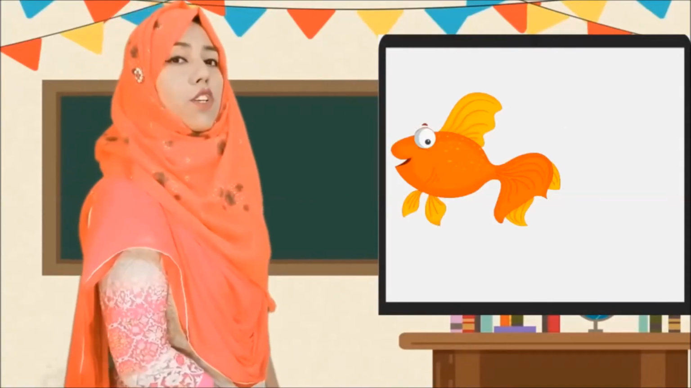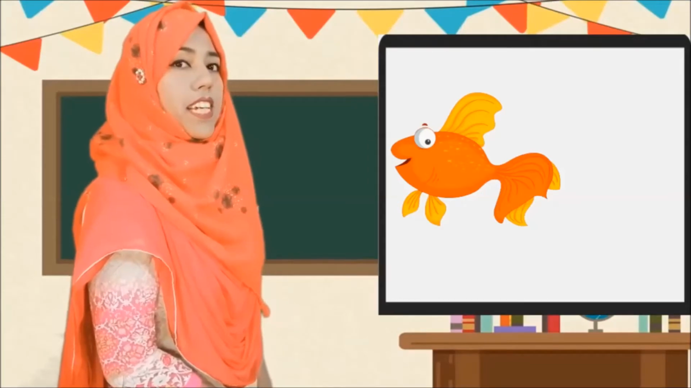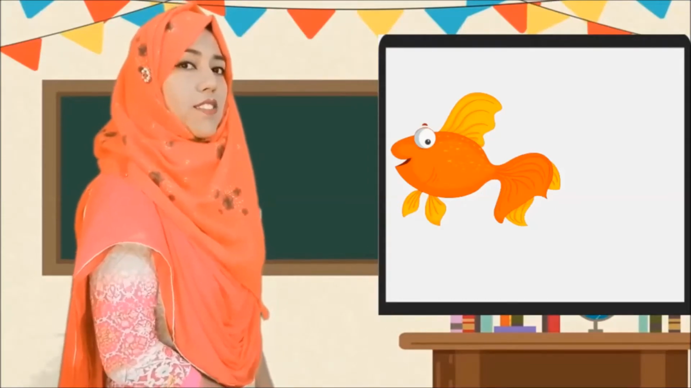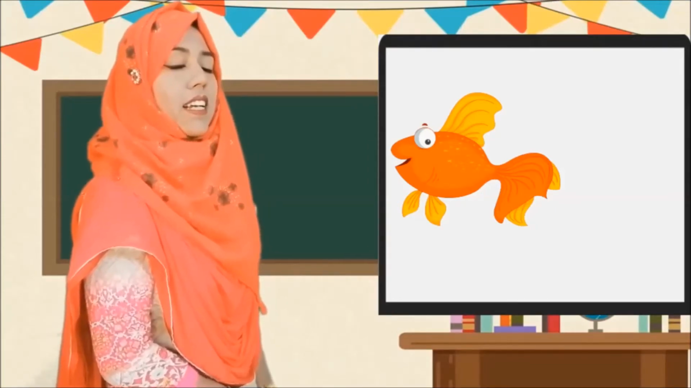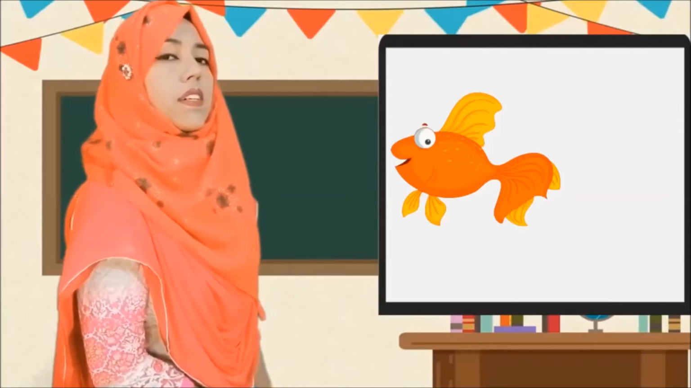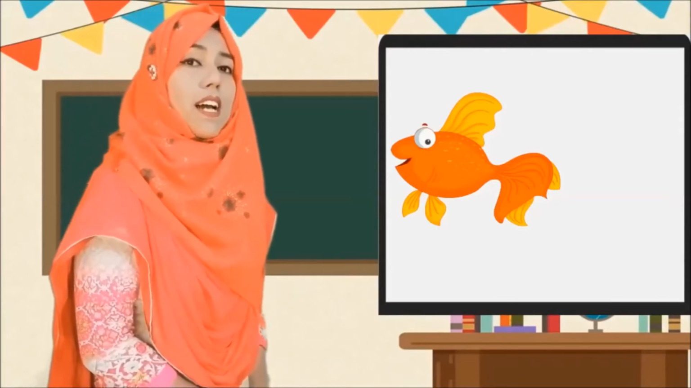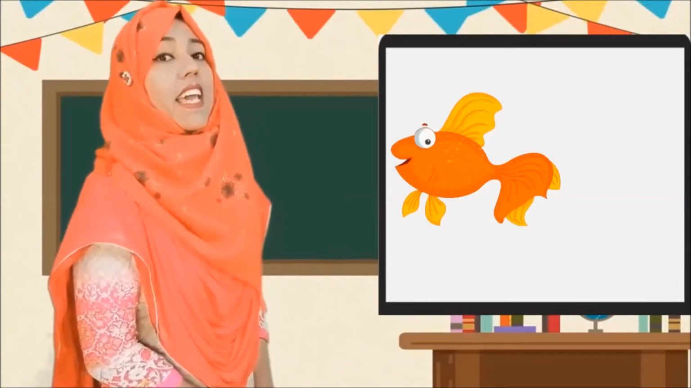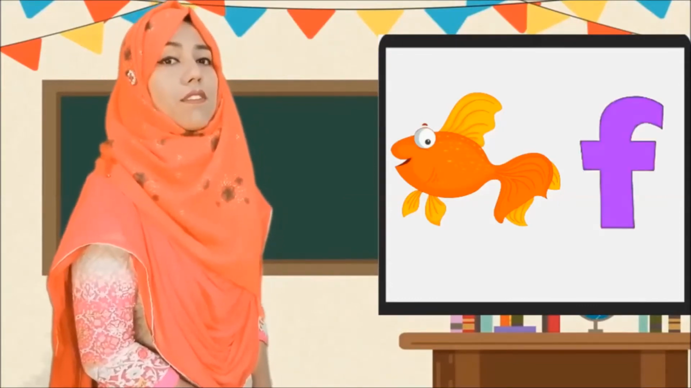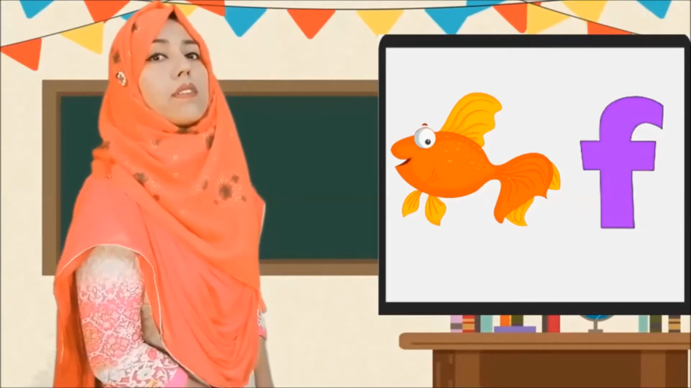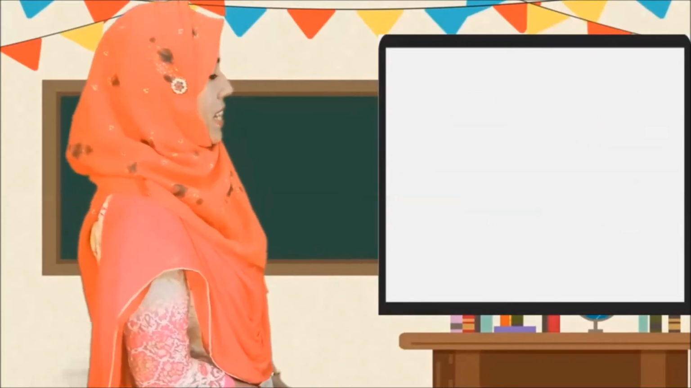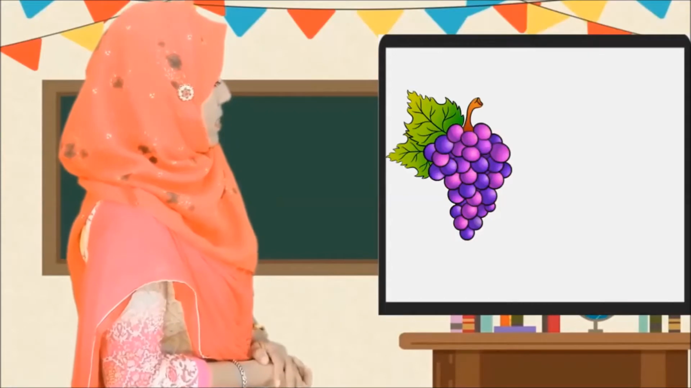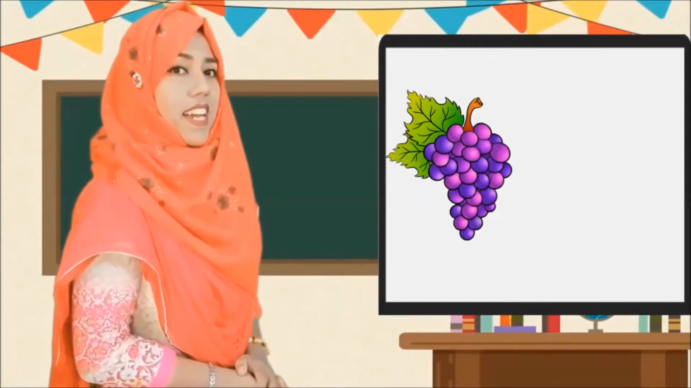Then look, this is fish. So what for fish? You try to say what for fish? Fish. So which letter sound is? Can you say? F. F phonic sound is F. Fish.